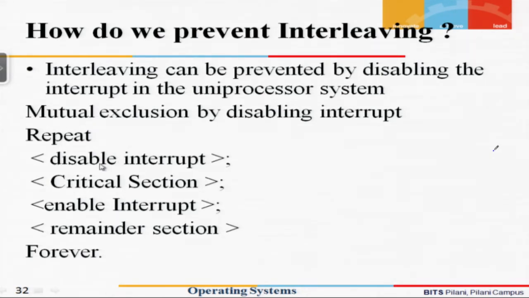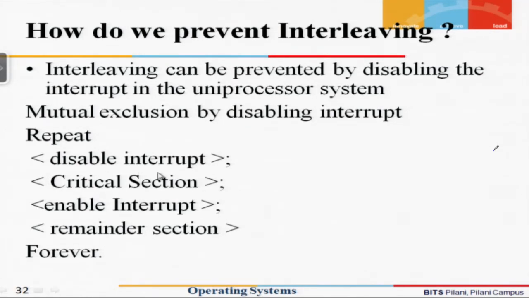So after disabling the interrupt, the process can start executing, the critical section will get executed, and once the critical section has been executed, the code can enable the interrupt. Now once the interrupt is enabled, if the process needs to be suspended, it can be suspended.